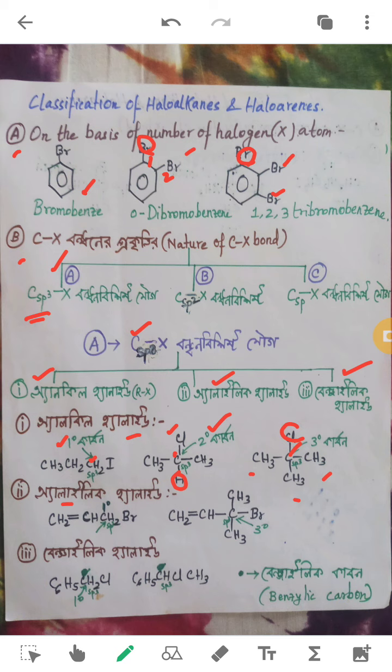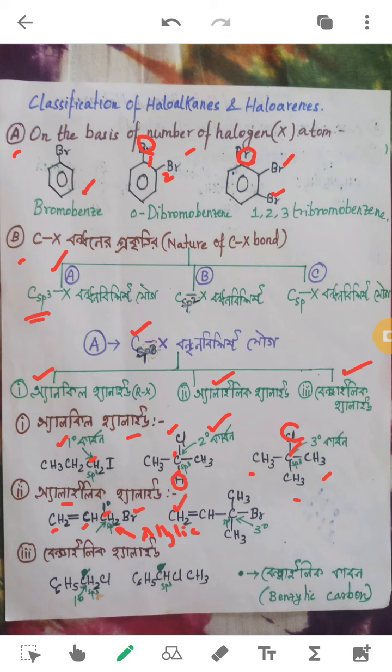What did I say? Doubly bonded carbons are these two. As you can find, the double bond between these two carbons. After this, the carbon is actually sp3 hybridized, as you can see here. All single bonds, so sp3 hybridization. This carbon becomes my allylic carbon. As halogen is attached to this carbon, this becomes allylic halide.